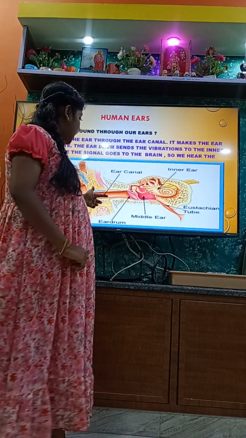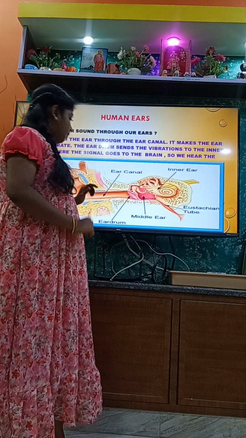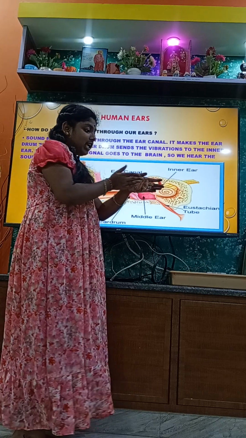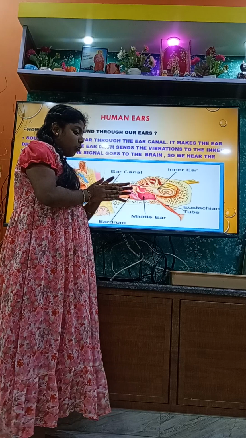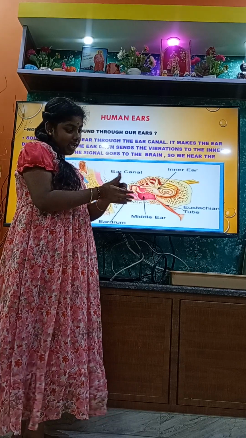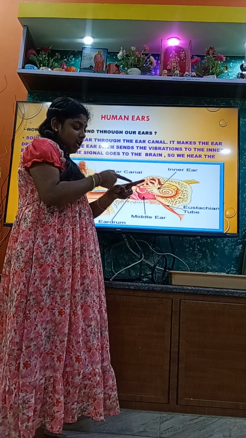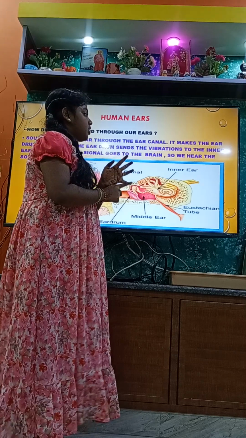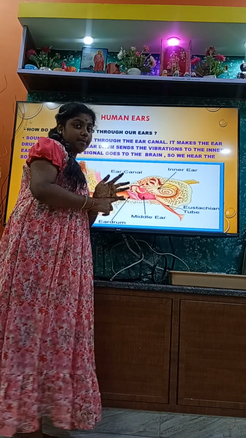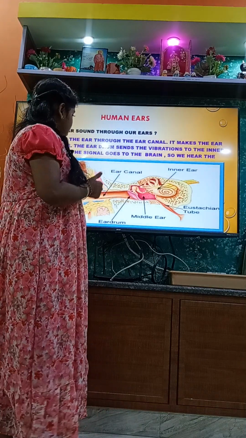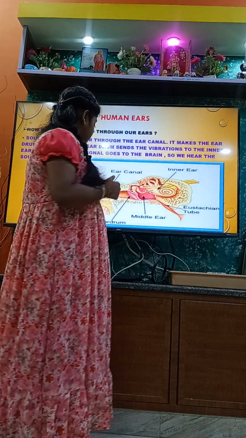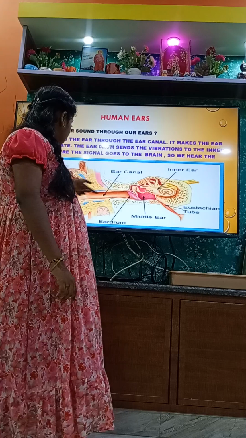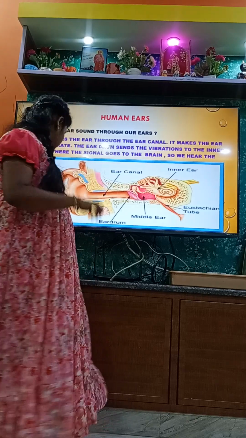Sound enters through the ear canal and it makes the eardrum vibrate. Think of the fingers: it goes to this, and this, and this, and finally the last finger is called the brain. The eardrum sends the vibration to the inner ear. In the inner ear the signal goes to the brain. So we hear a sound.